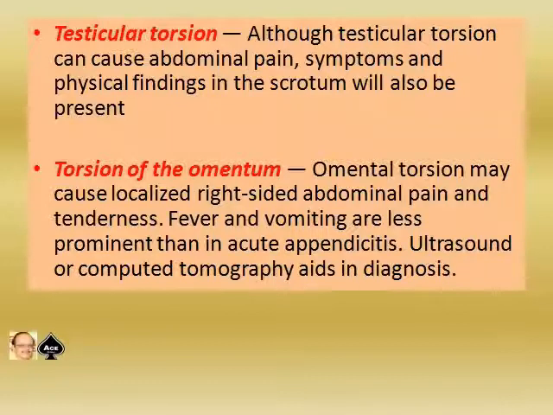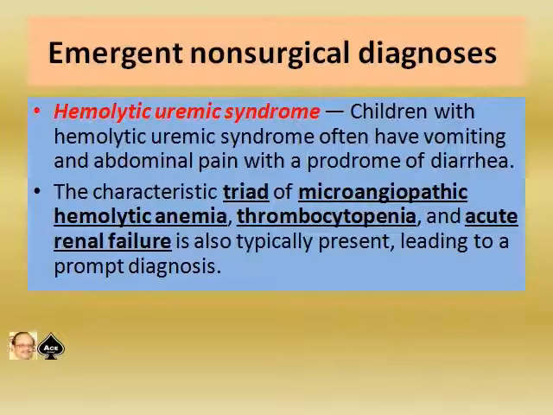Omental torsion may cause localized right-sided abdominal pain and tenderness. Fever and vomiting are less prominent than in acute appendicitis. Ultrasound or CT scan aids in diagnosis. The emergent non-surgical conditions like HUS. Children with hemolytic uremic syndrome often have vomiting and abdominal pain with a prodrome of diarrhea. The characteristic triad is microangiopathic hemolytic anemia, thrombocytopenia and acute renal failure.